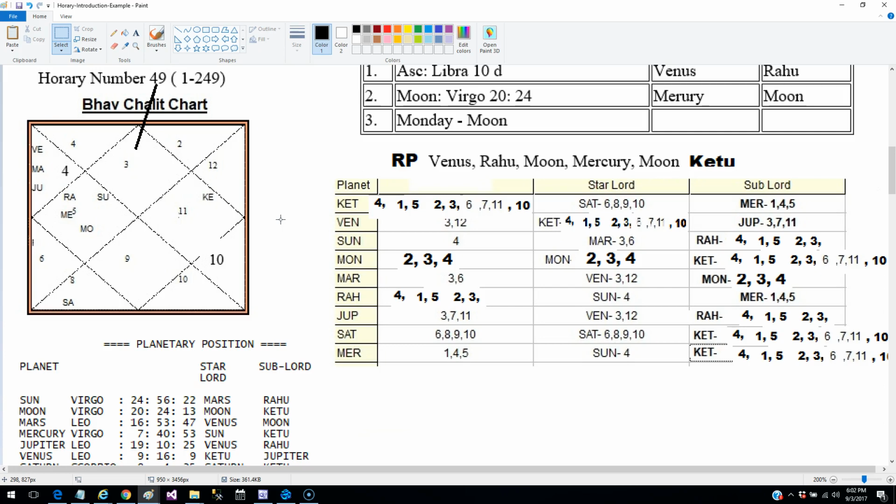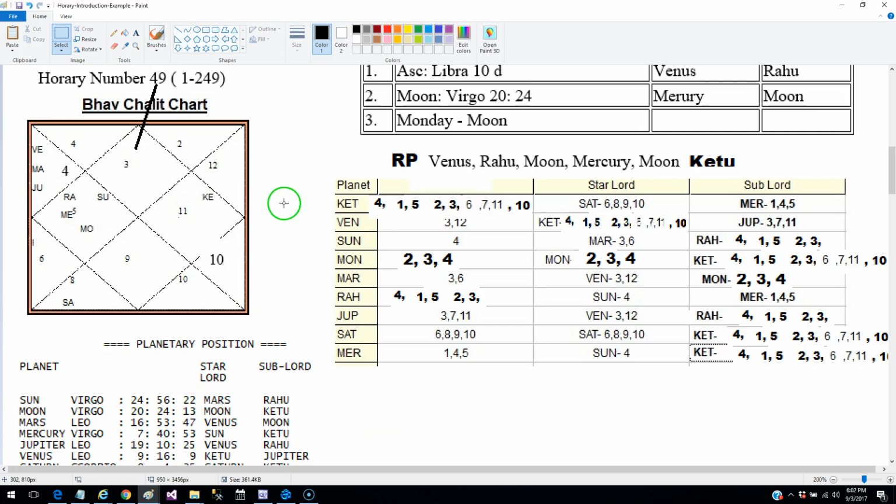The sublord of the 10th cusp is not retrograde and is not deposited in a retrograde star, and it is signifying one of the houses related to the query. So our first concern, whether this thing will happen at all, whether the person asking the question will be able to sell her property at all or not, the answer is yes. So that's one thing that we have already solved.